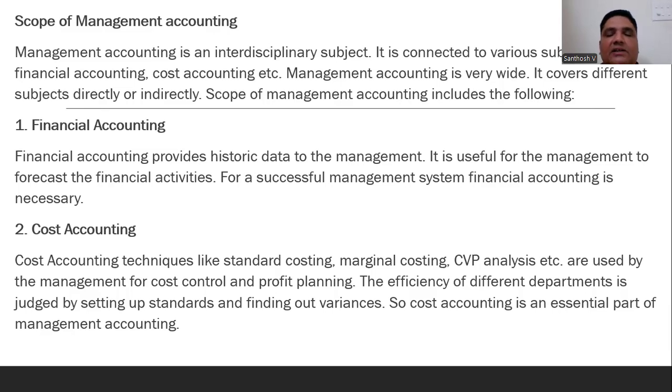Cost accounting is an essential part of management accounting. Without financial accounting and without cost accounting, management accounting will not be there. So all these accounting types are very, very important.